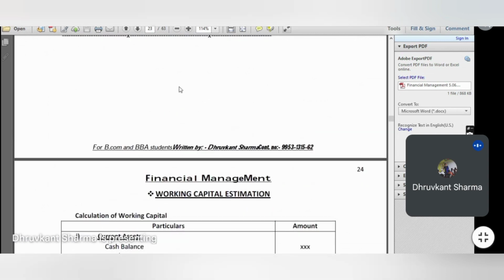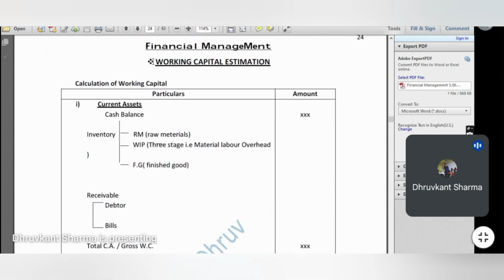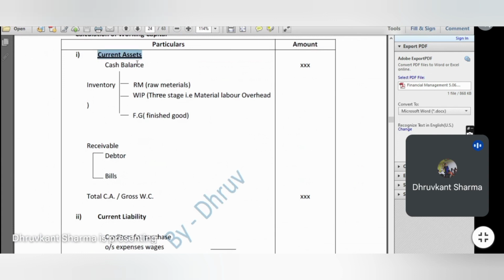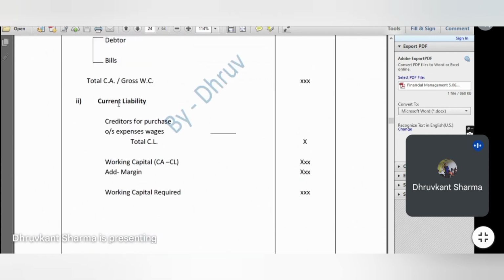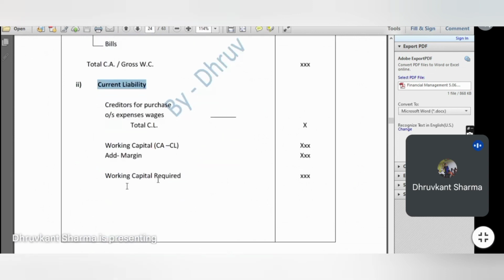In this chapter, we will study working capital management, receivable management, and cash management. Working capital management is about what amount of capital you have to keep to meet your daily requirement, and that is simply current assets minus current liabilities. You deduct current liabilities from current assets, and that gives the working capital requirement of a business. Clear?